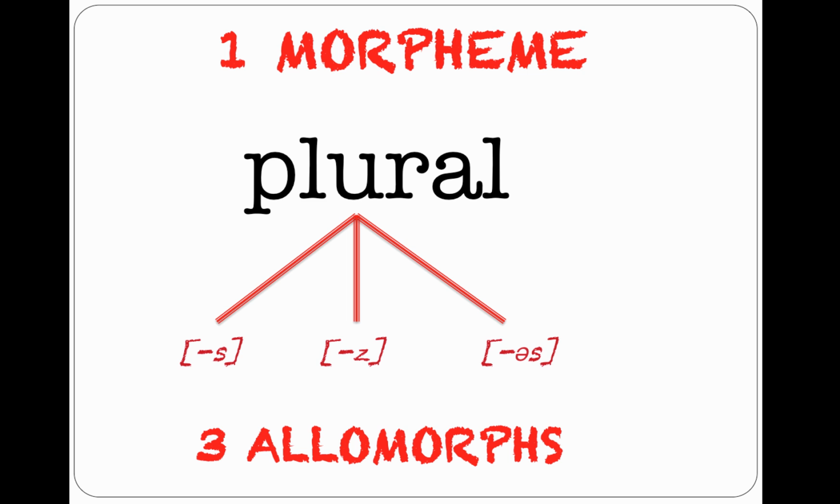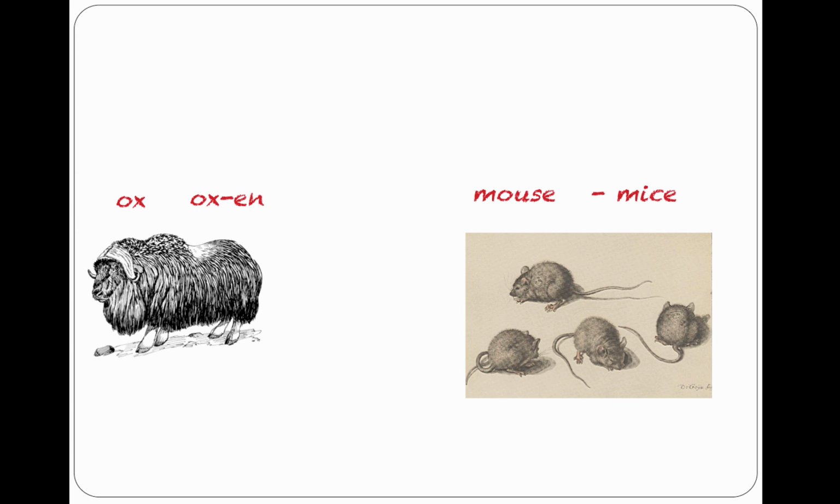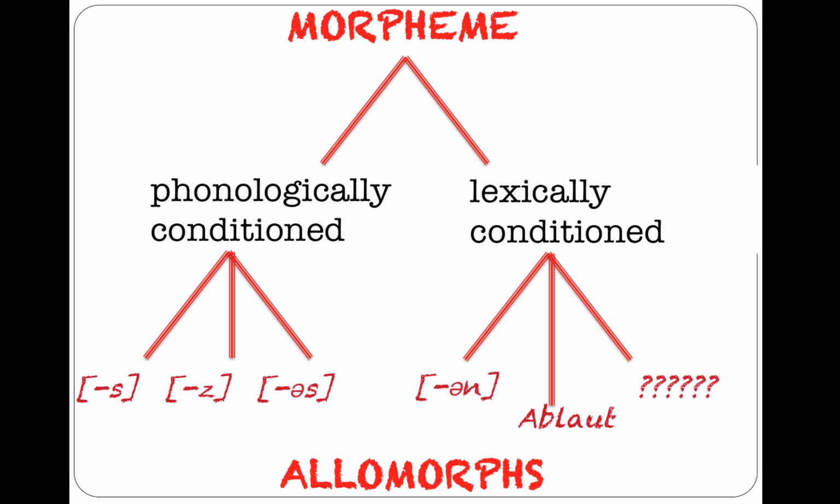Here's just a few more examples. Ox becomes oxen and mouse becomes mice. The allomorphs associated with a morpheme can be dependent on the phonology of the word that they attach to. We call these phonologically conditioned allomorphs. And then we have also lexically conditioned allomorphs.